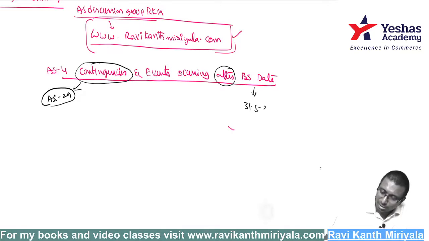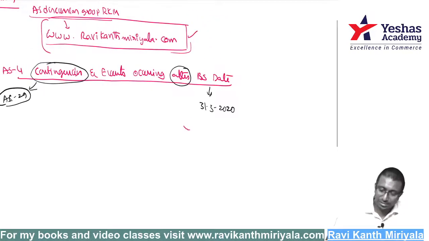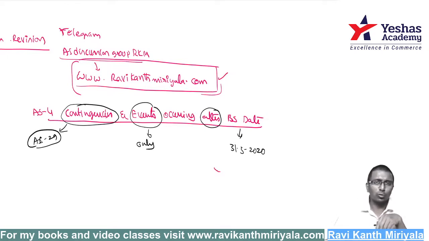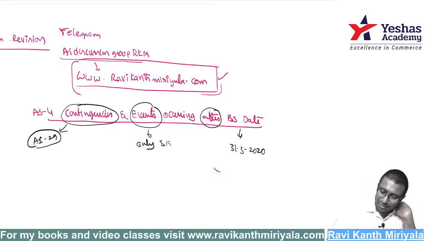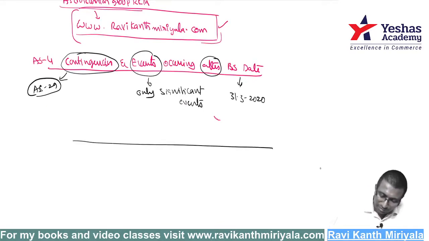Let us say 31st March 2020 is our balance sheet date in all my examples today. You're saying events. Which events, sir? Is it a small event? No, no. I already taught you in Group 1 that accounting standards are applicable to material items, not to immaterial items. So events means only significant events. Only for significant events it is applicable. Small events, you obviously need not bother about. So basically, if I say this is my financial year, what is your financial year?